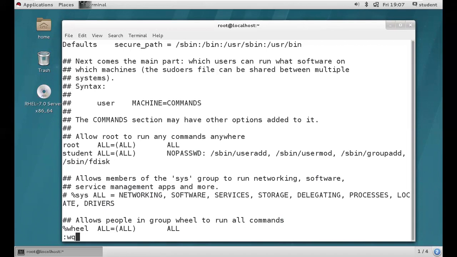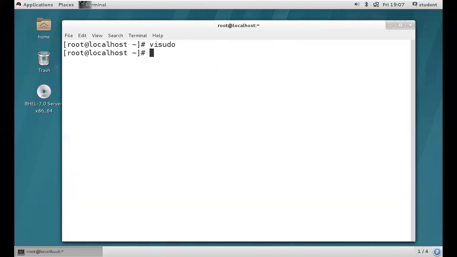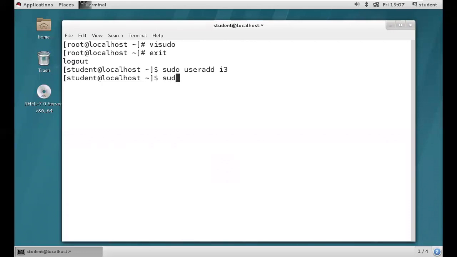So save and quit, right? We are back to the terminal, exit from the root user. We are back to student. Okay. So try to execute the useradd command. Can we? Yes, we can. So can we delete the user? Let's try to delete the i3 user account.